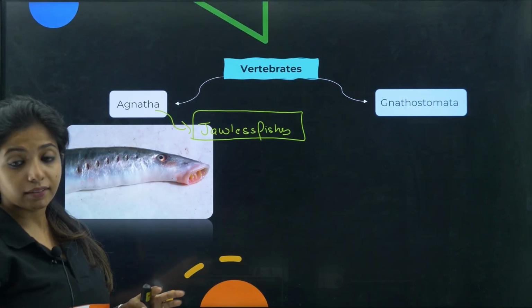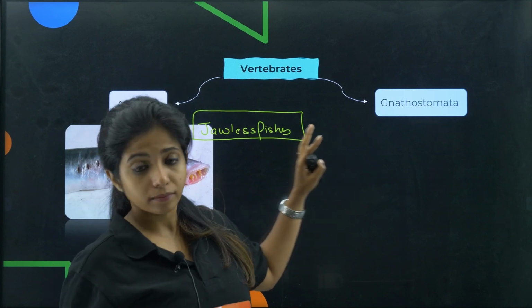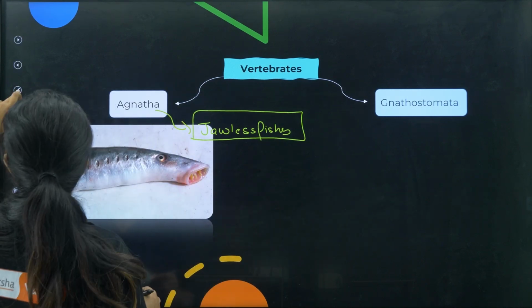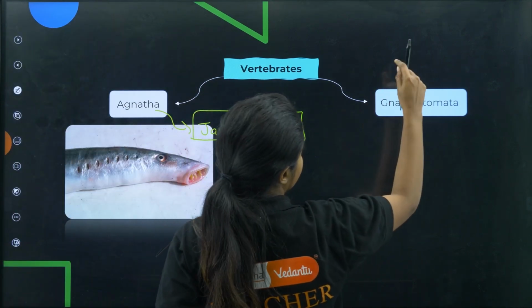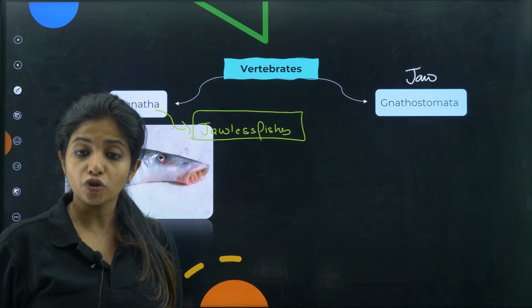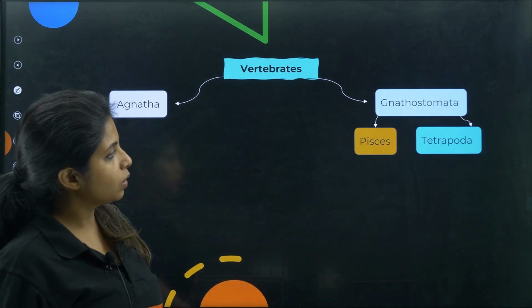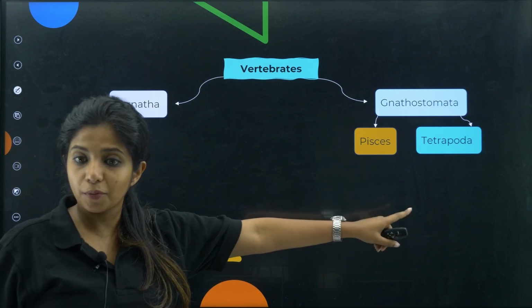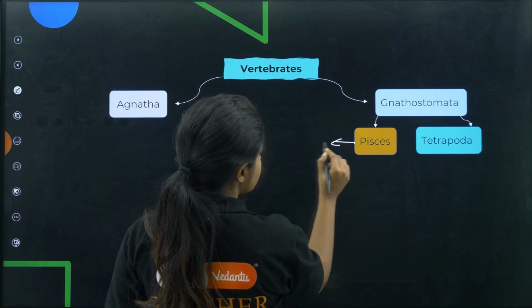Now, on the other hand, there are organisms who have a proper jaw, and they come under this particular category, gnathostomata. Again I can divide it into two. One is Pisces and the other one is Tetrapoda. Pisces means what, children? Pisces means fishes.